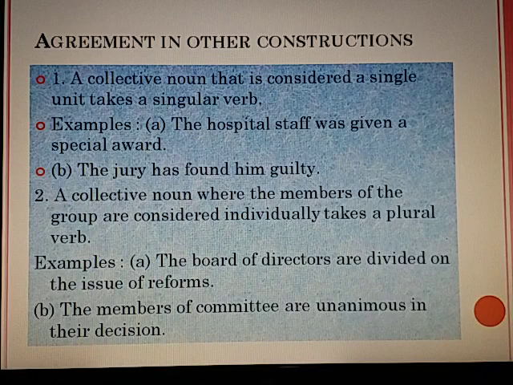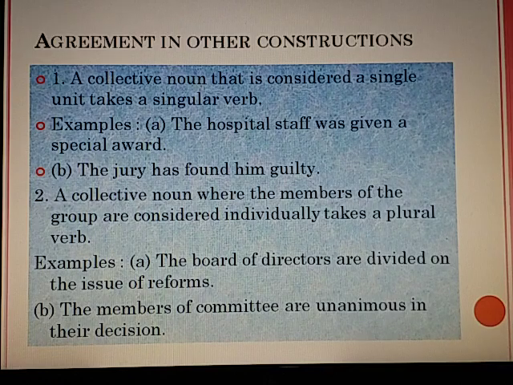Agreement in other constructions. A collective noun that is considered a single unit takes a singular verb. Example, the hospital staff was given a special award. Here, the collective noun is thought of as one whole.